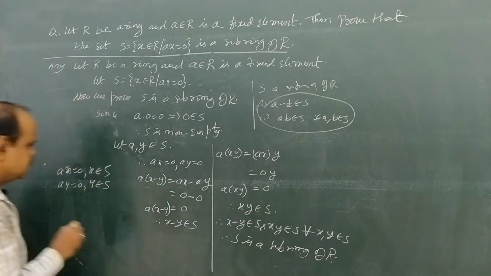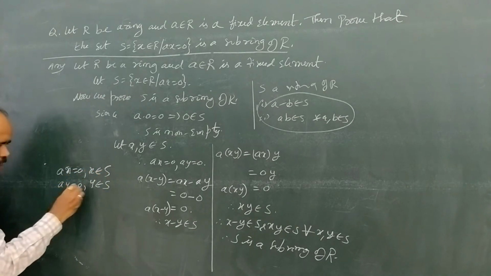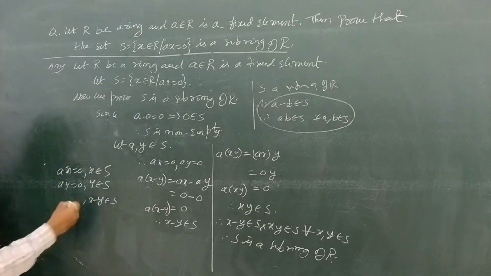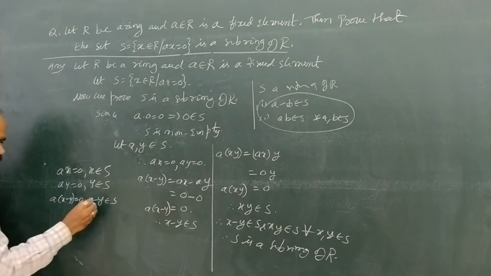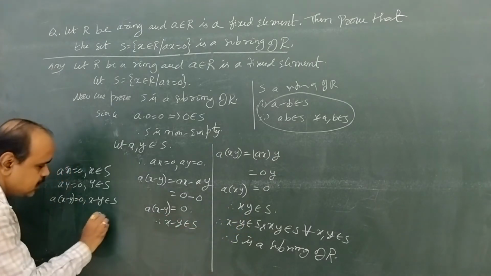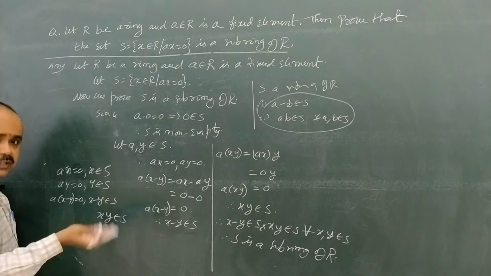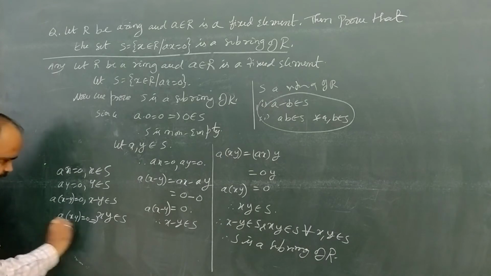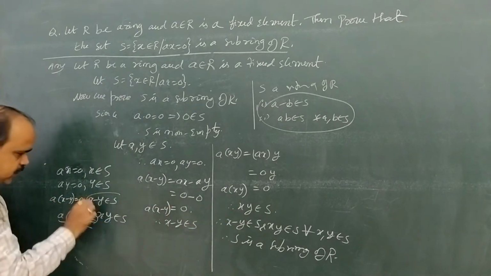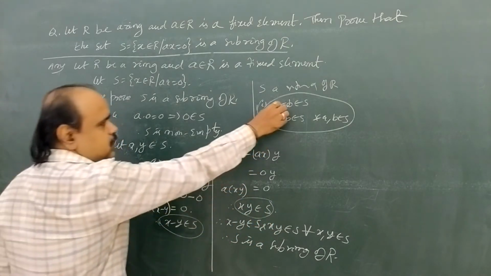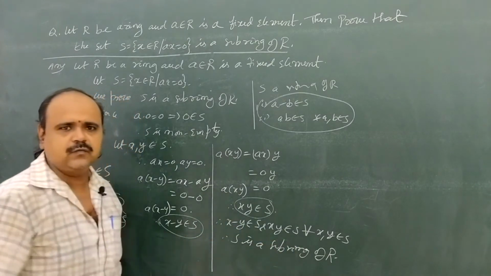What are we going to prove? If ax equal to 0, x belongs to S. Ay equal to 0, y belongs to S. Similarly, we have to prove x minus y belongs to S. What we prove is a into x minus y equal to 0, and then x minus y belongs to S. In the similar manner, to show xy belongs to S, we have to show a into xy equal to 0. This is done, so xy belongs to S. So here we have both the conditions: x minus y belongs to S, x into y belongs to S. By these two conditions, directly S is a subring of R. Okay.